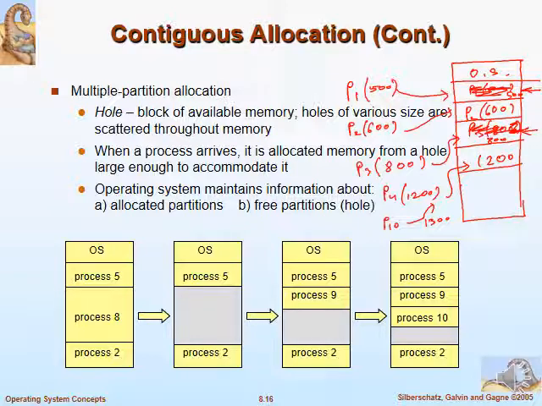Together it is 1300 KB, but that 500 plus 800 is non-contiguous. They are not in a contiguous fashion. So you cannot use it. Though in total you have 500 plus 800 KB of space, you cannot use it. So that is the drawback of variable size partition.